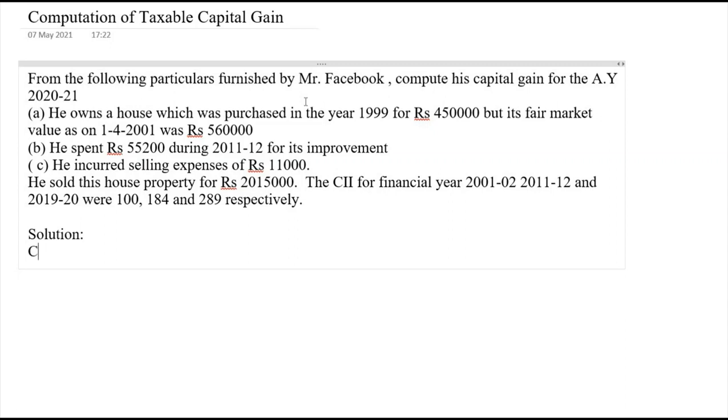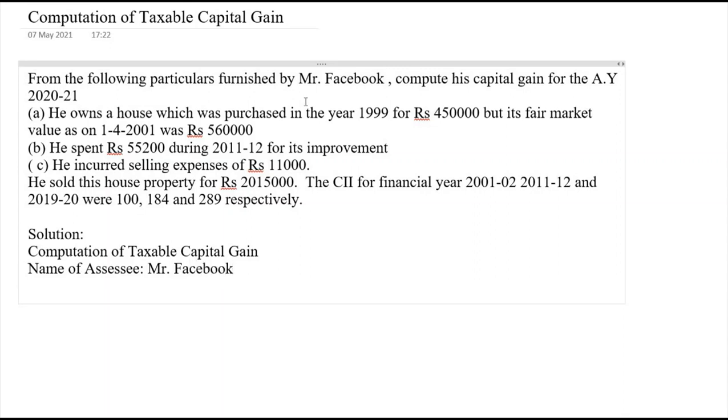So let's write down here computation of taxable capital gain. Name of assessee: Mr. Facebook, previous year 2019-20, assessment year 2020-21.